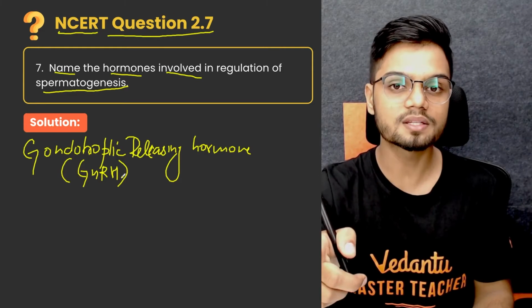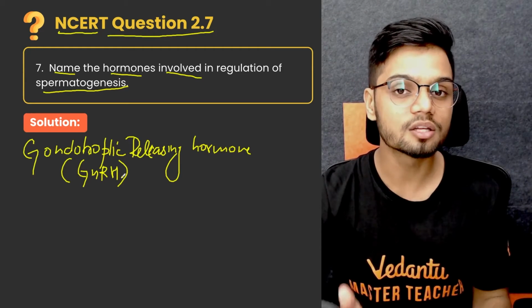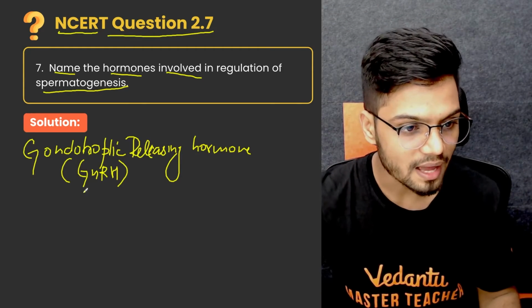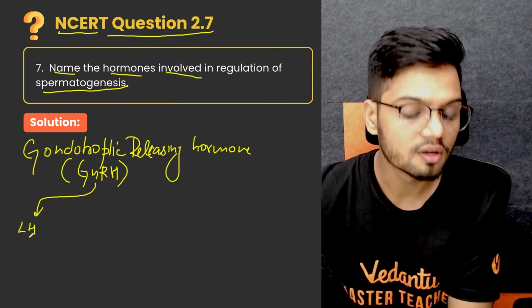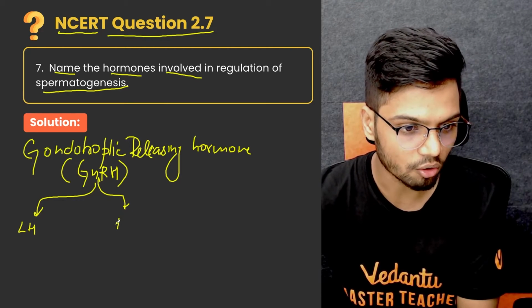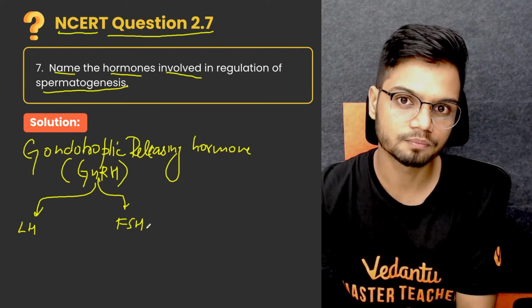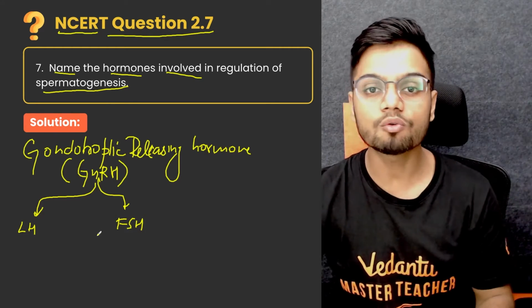GnRH stimulates anterior pituitary, which in turn secretes two types of hormones known as LH, which is luteinizing hormone, and also FSH. These are two hormones which play a crucial role in spermatogenesis.